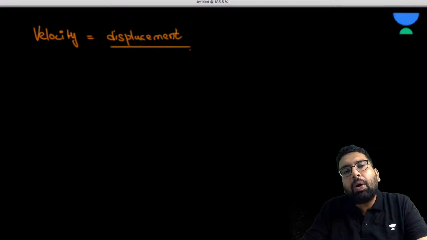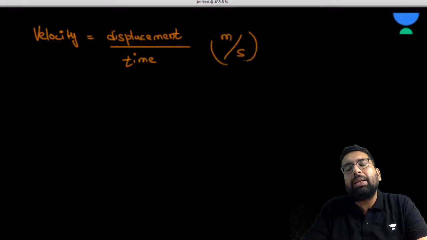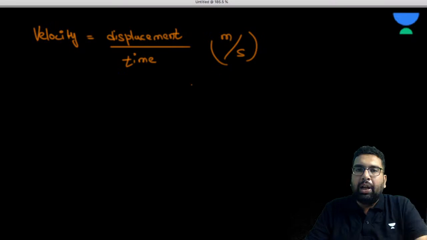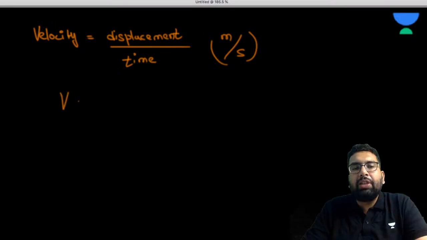So what is velocity? It is change in displacement upon change in time. Let it be displacement upon time. So what is going to be the unit of it? This is going to be meter per second. You can use either of it. So how can we represent the velocity in terms of dimension? For displacement, it is length.